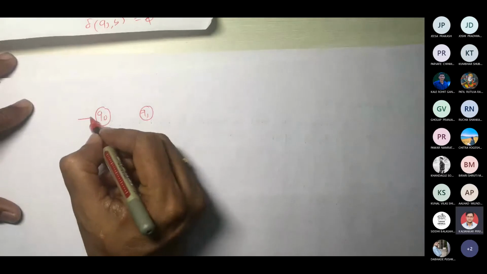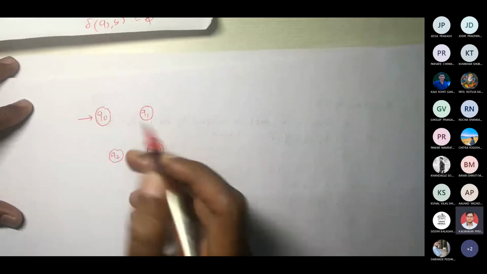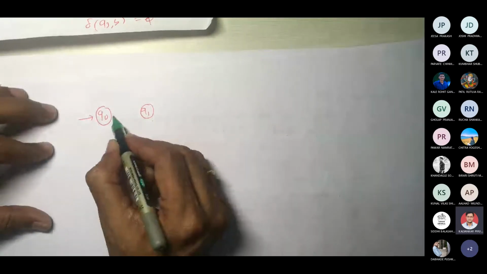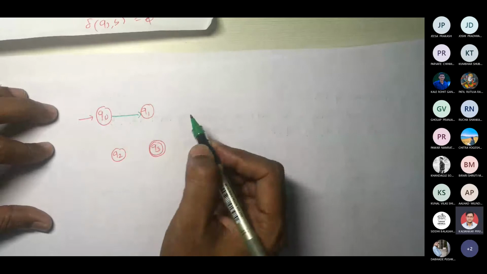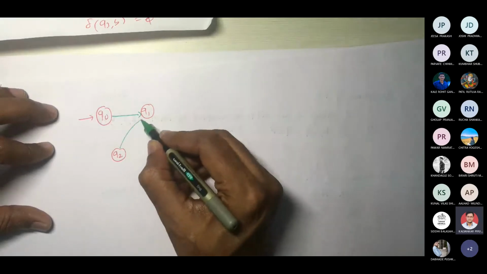Okay, so the same notations are there. Initial state and final state are shown in the earlier way only. Fine. So let me add transitions of A by say this.